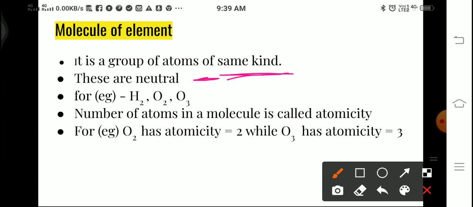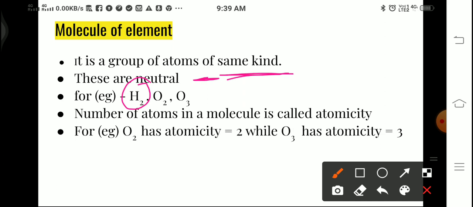Example I have given: H2, hydrogen. If it is only H, it would be one atom of hydrogen, and it would be called an element. But if it is H2, the subscript you can see is 2, it means that two hydrogen atoms have chemically joined together forming a molecule of hydrogen, H2. In nature hydrogen generally exists in the form of H2 only.